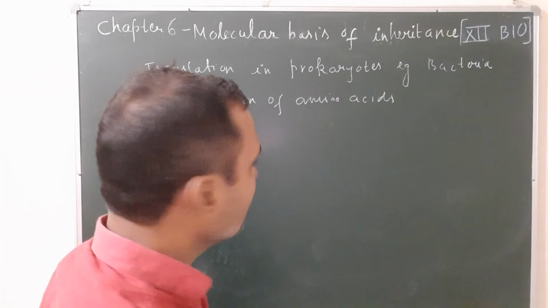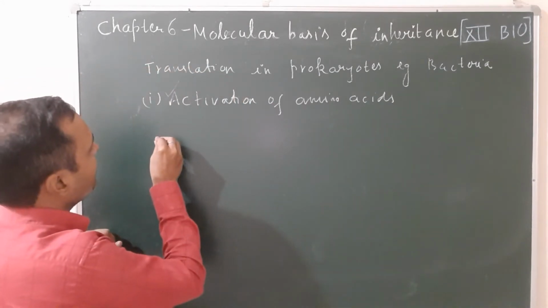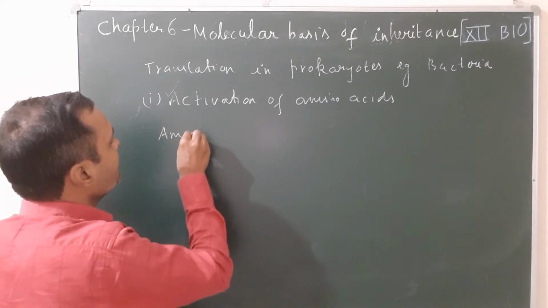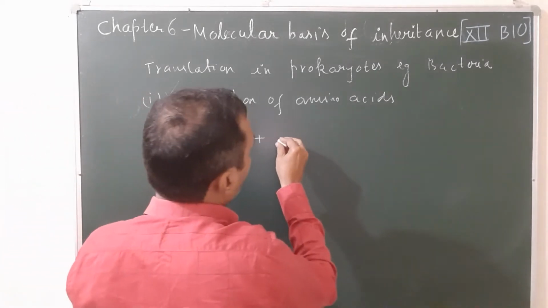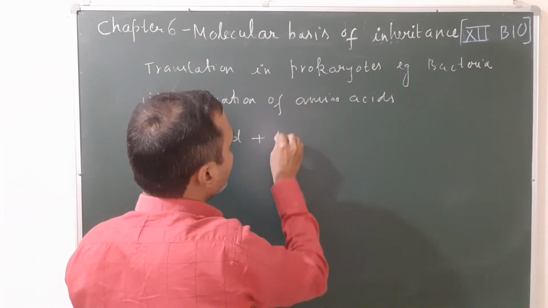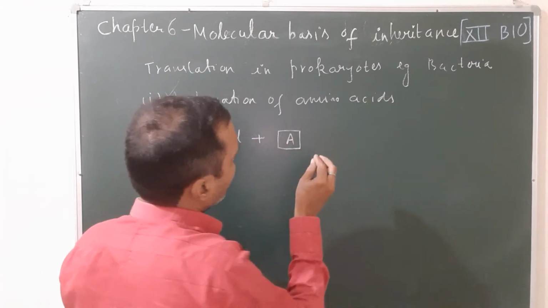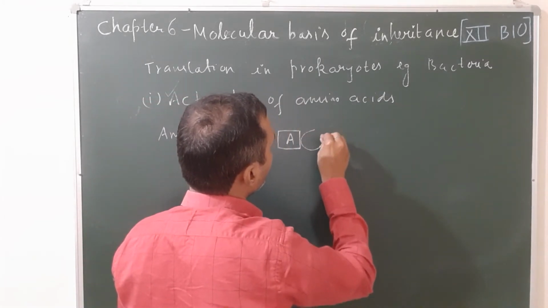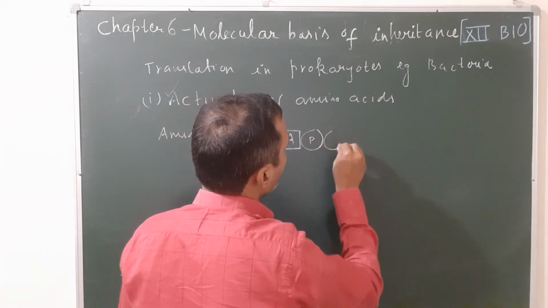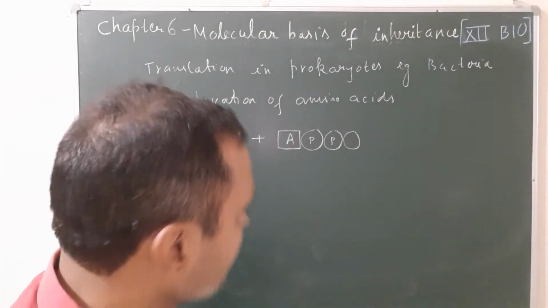So let us see step 1, activation of amino acids. In this step, the amino acid molecule combines with the ATP molecule, adenosine triphosphate. How many phosphates are there? 3 phosphates.